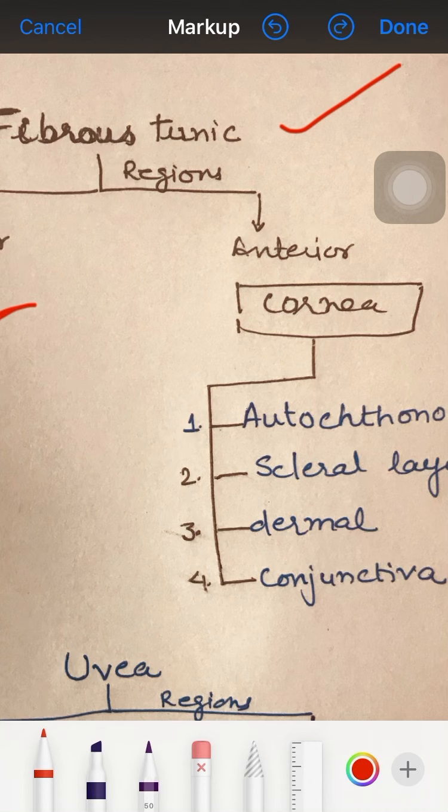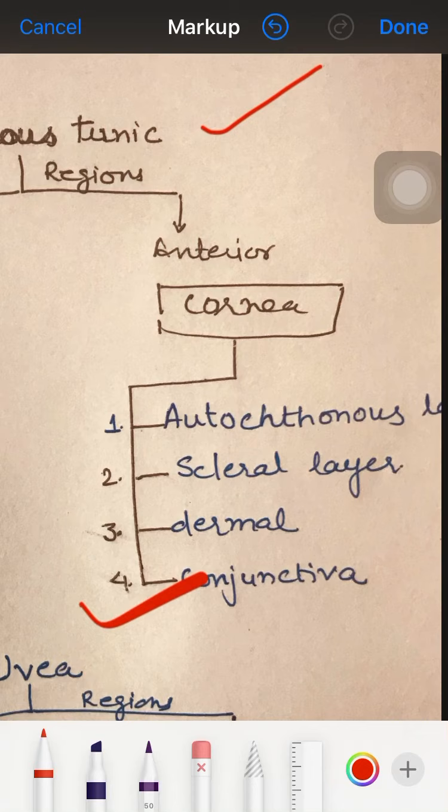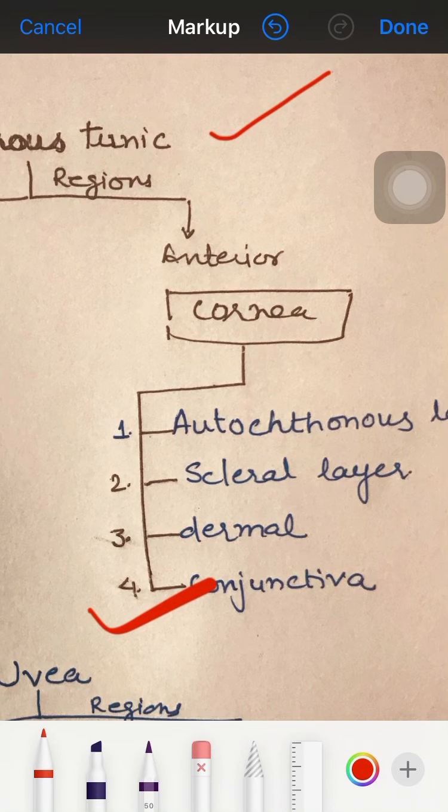Otherwise, the conjunctiva is present in all the vertebrates, and the cornea is divisible into an autochitinous layer, then a scleral layer, third a dermal layer, and fourth is called the conjunctiva.